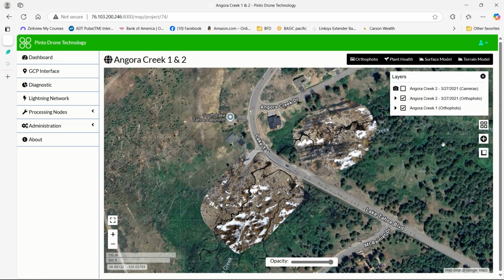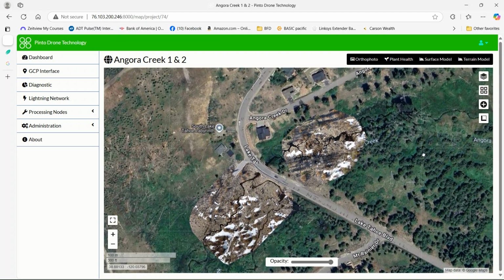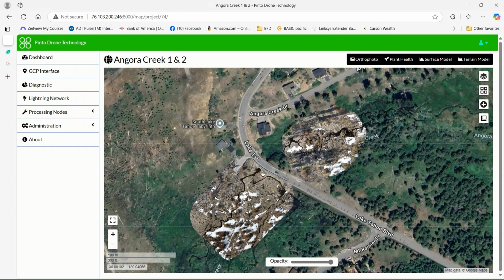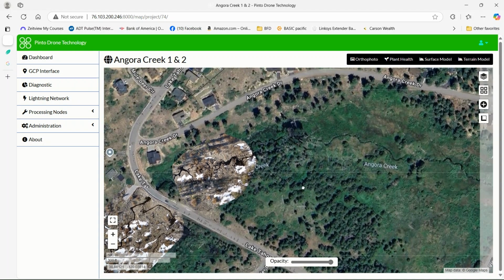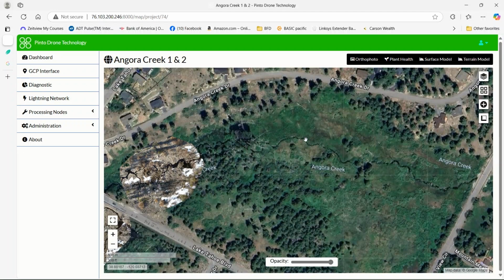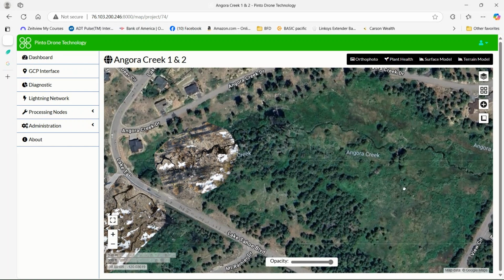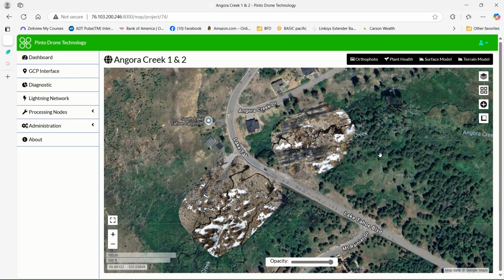And if I open up the layers, you can turn them on and off. Turning off Angora Creek 2, turning it back on. But what I really wanted to show you this for is so you can see that this is one project with two tasks. We could add, say, 3 more tasks in here to cover this creek all the way down to View Court. And so one project would contain then 5 tasks covering a wider area.